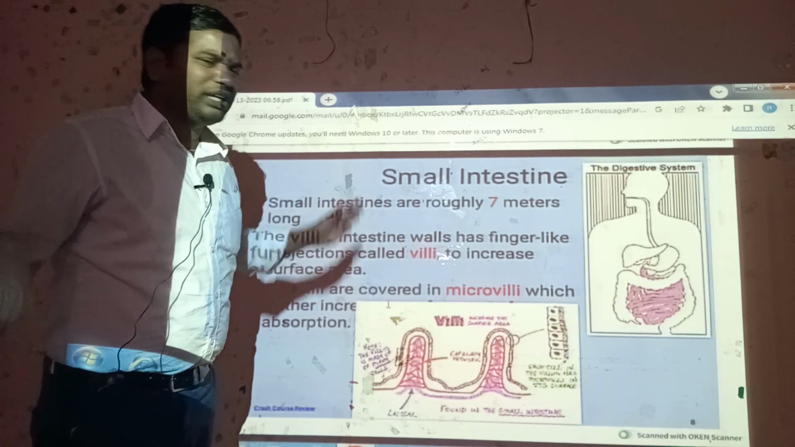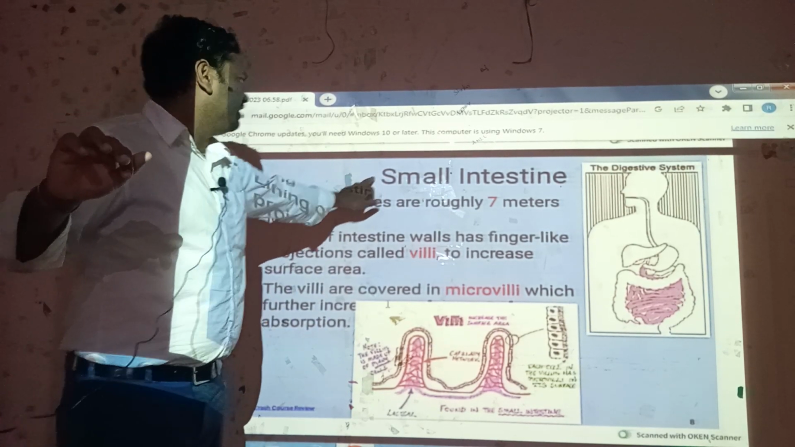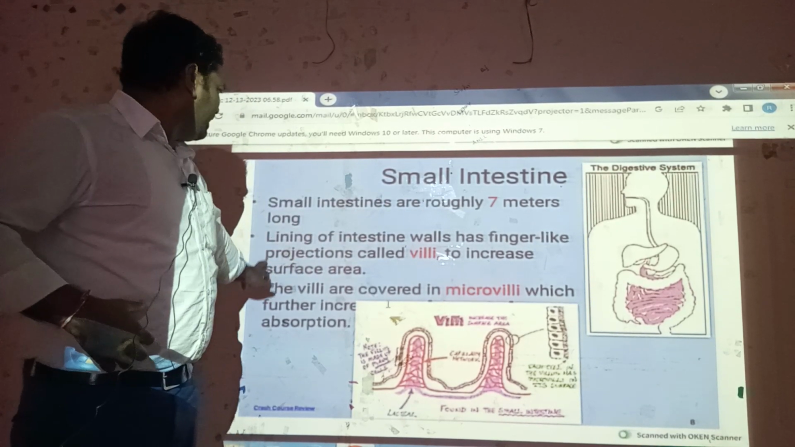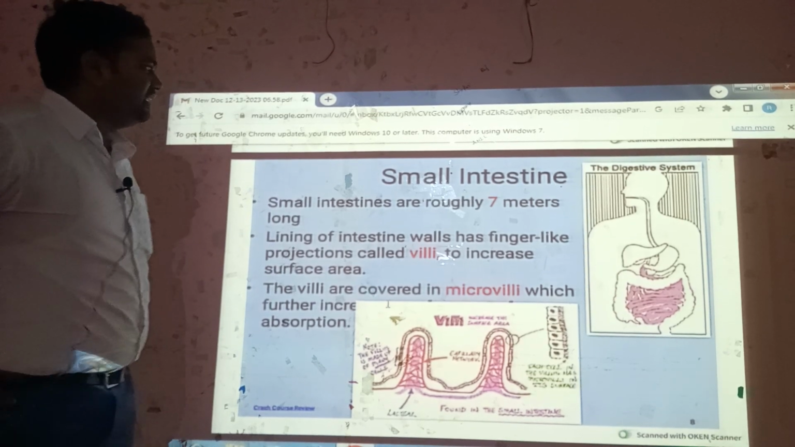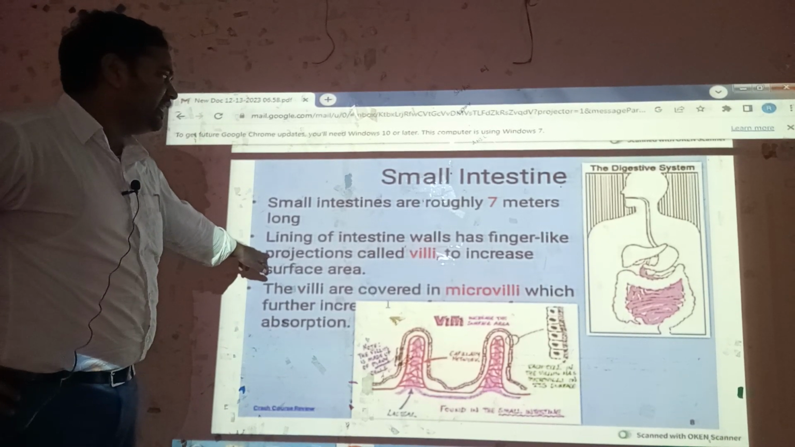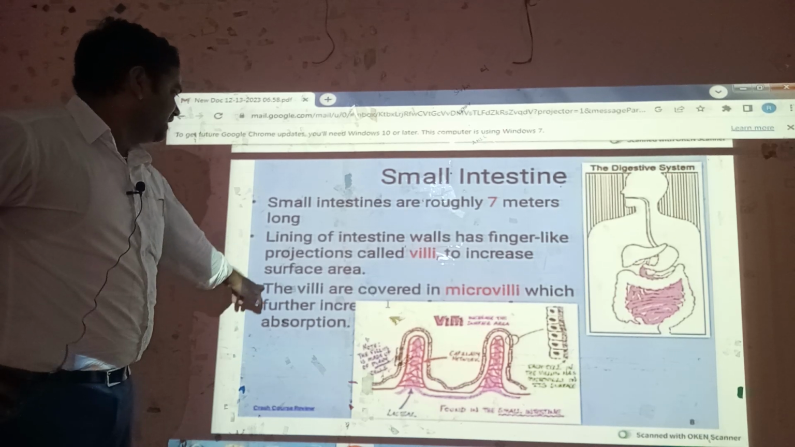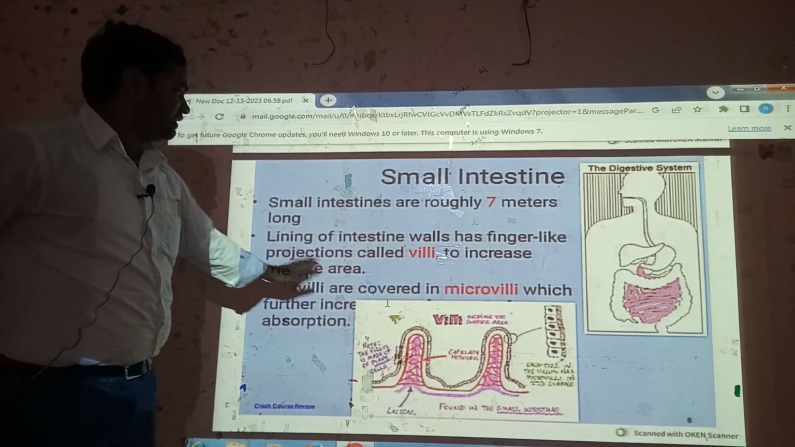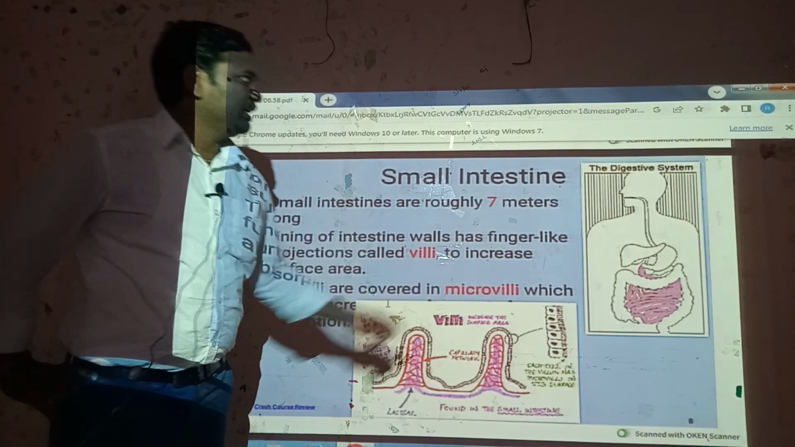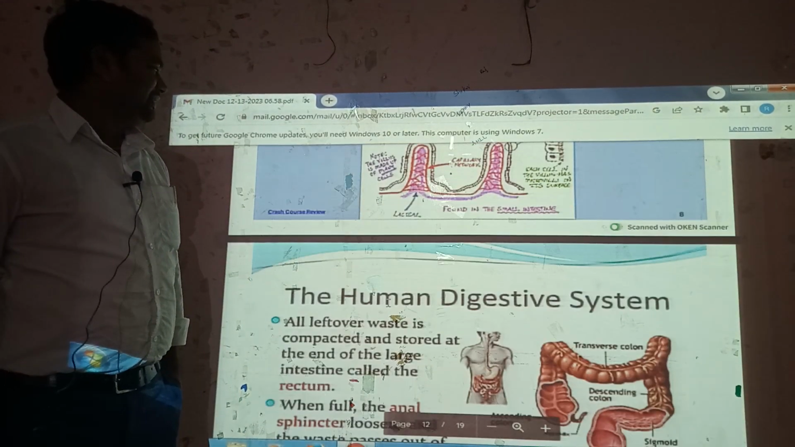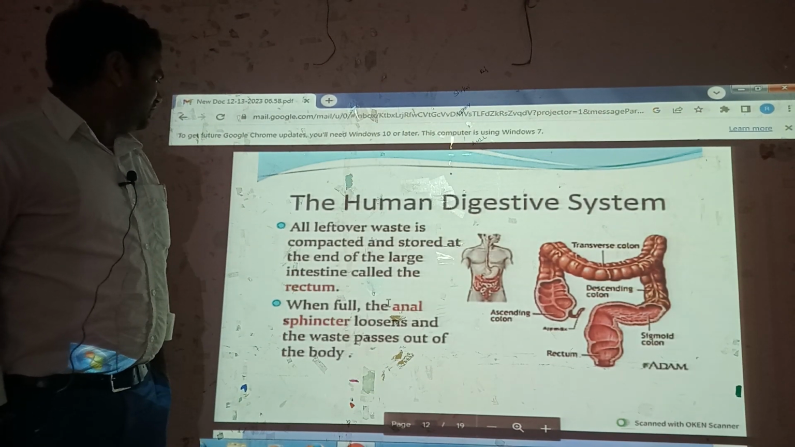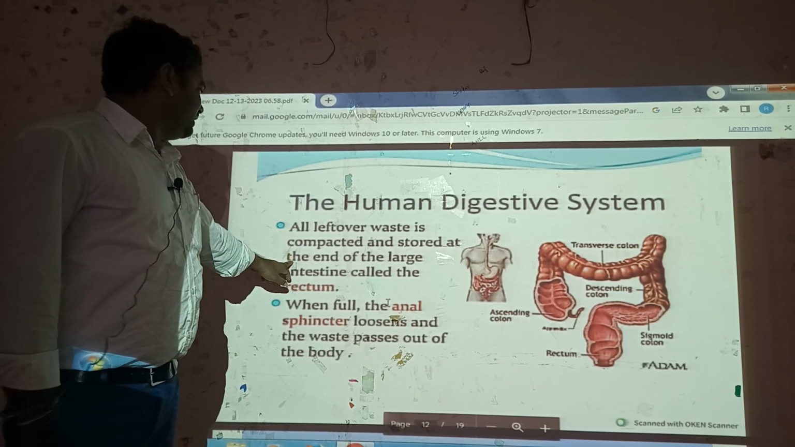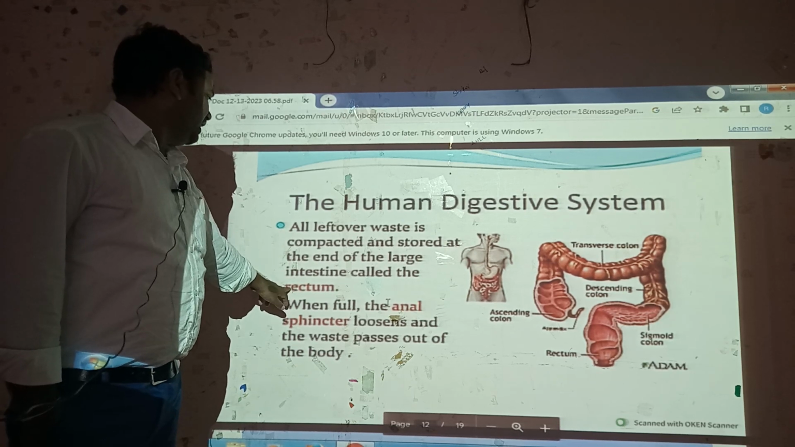Next one, the small intestine. Digestion is totally completed in this part, the small intestine. The small intestine is roughly 7 meters long. The lining of the intestinal wall has finger-like projections called villi to increase the surface area. The villi are covered in microvilli, which further aid the absorption process. This is the small intestine structure. Next, the human digestive system. All leftover waste is compacted and stored at the end of the large intestine, called the rectum.